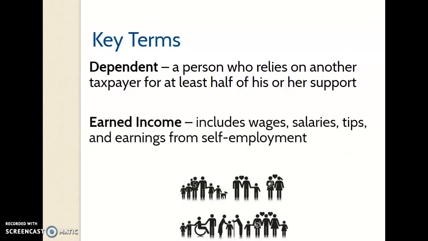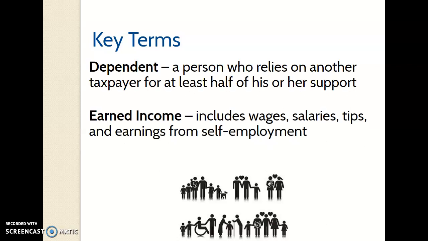All right, some terms you need to know. First is a dependent. A dependent is anyone who relies on another person for at least half of his or her support, and that person is a taxpayer. So a lot of you are dependents upon your parents, so they will file you as a dependent on their tax return. Eventually, when you maybe have children or someone living with you that relies on your working money to live, then you can claim them as a dependent.